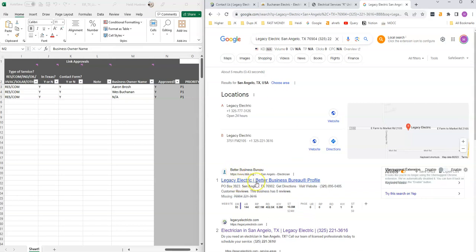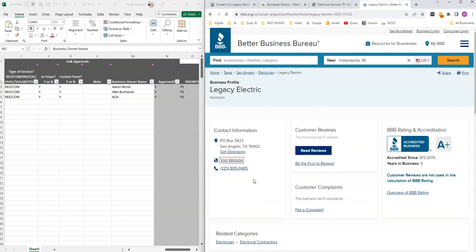What we're looking for is this BBB, which is the Better Business Bureau. Do they have a profile on this BBB site? When I put this in, this is the postal code, the city, the phone number, and BBB. It looks like this is pulling Legacy Electric in San Angelo, Texas, which is what we're looking for. I'm just going to look at the result here.